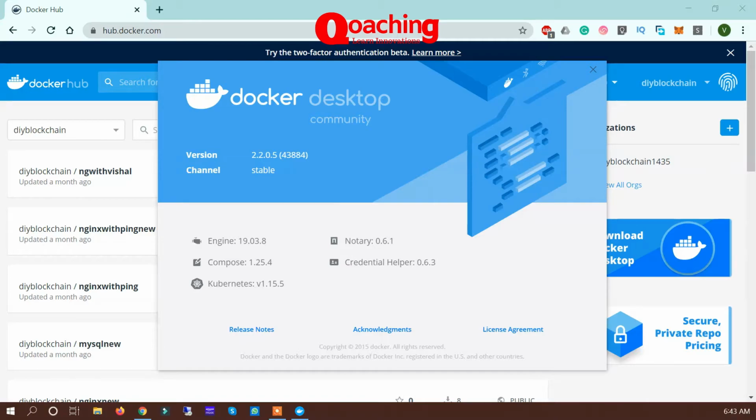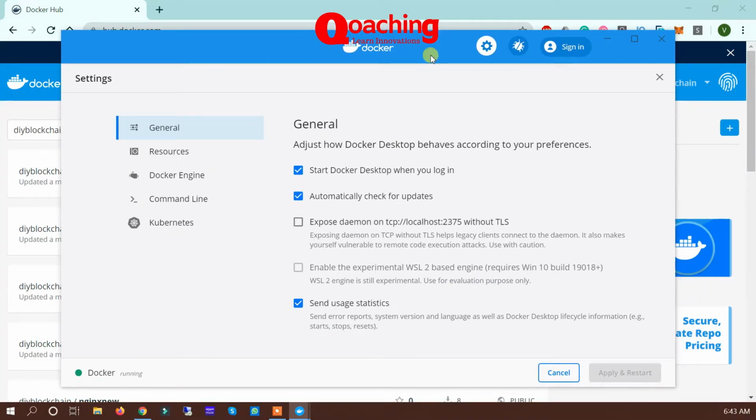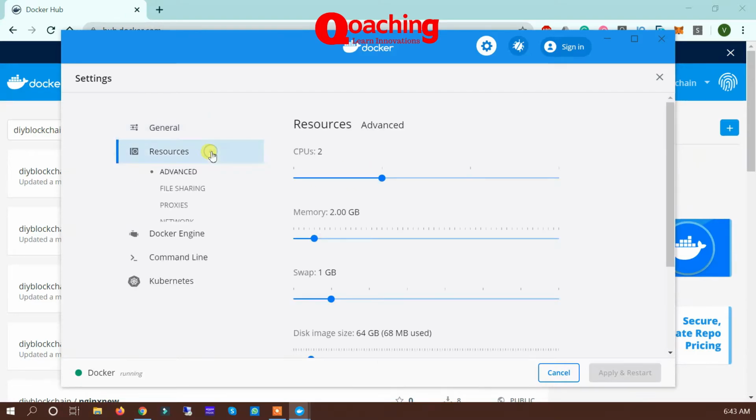There are a few more settings I'd like to show you. You can click on the Docker settings, where you can see how you want to run Docker when it starts. I don't want to run Docker at login, let's say. You can look at the resources, the amount of resources currently allocated to Docker.